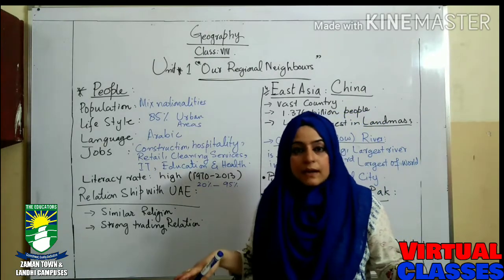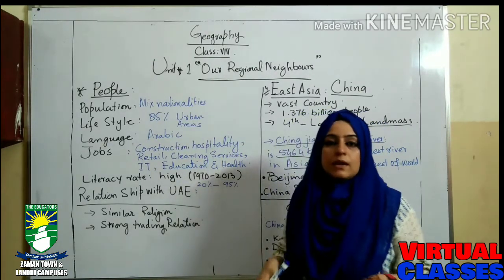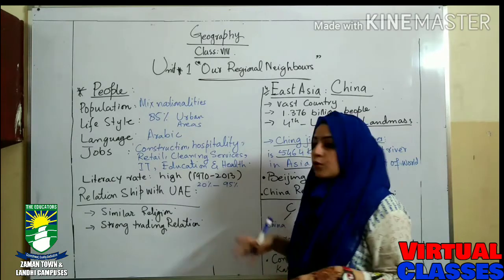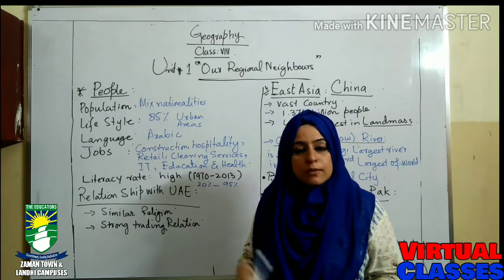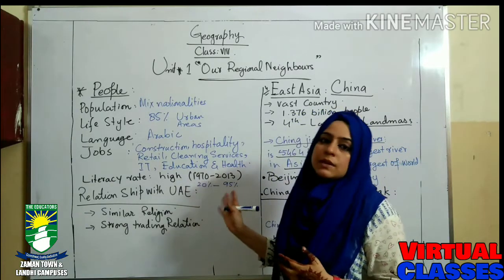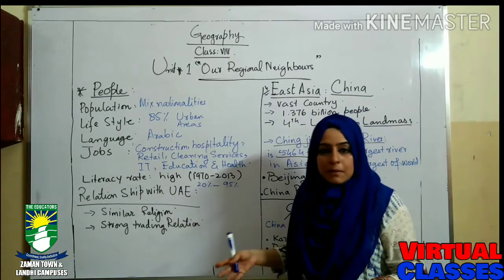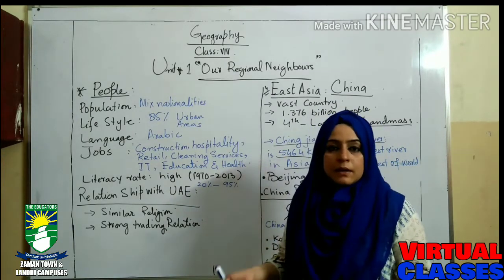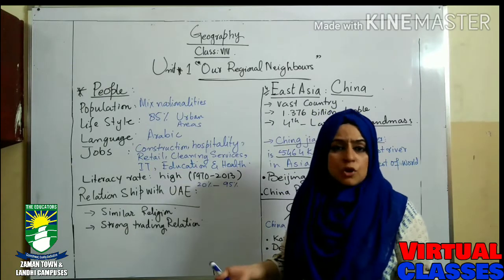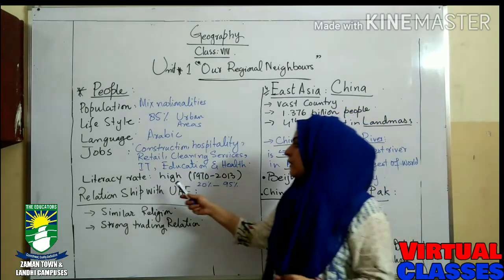These are the main sectors where the people of the UAE work together, and people of other nationalities also come there and join these sectors to earn their money. They do jobs there. Okay, literacy rate.